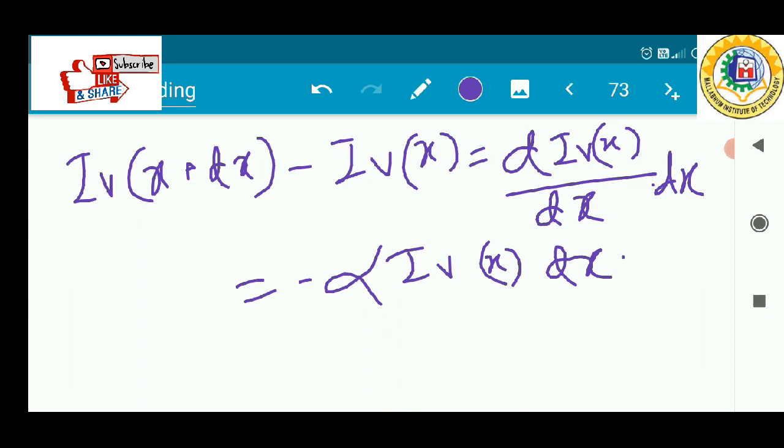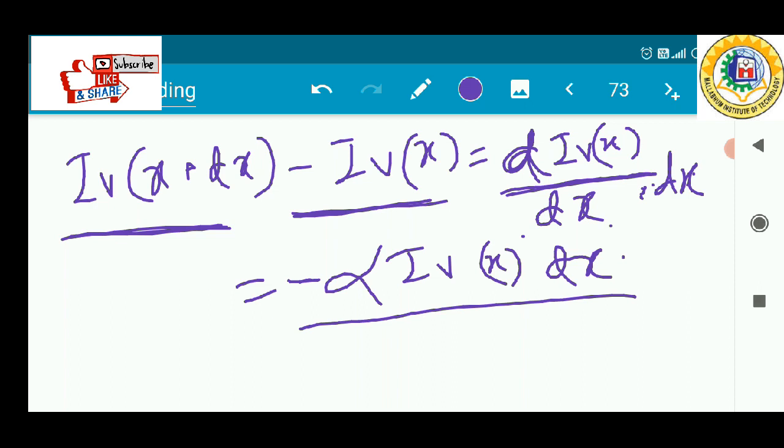So the difference between these two is the change of this. That means the unit is I_v(x), so I write dI_v(x) by dx, the change with respect to distance, and I have to multiply with the distance to cancel this and get back to I_v(x).